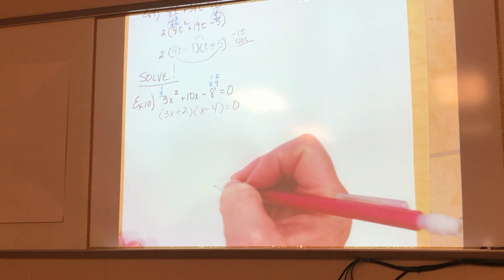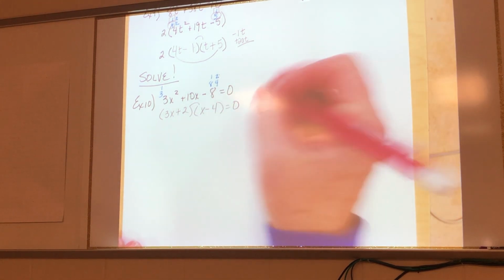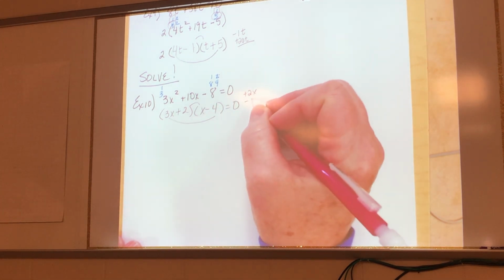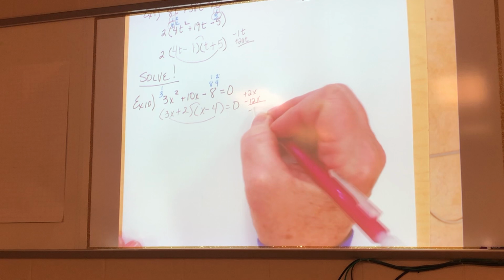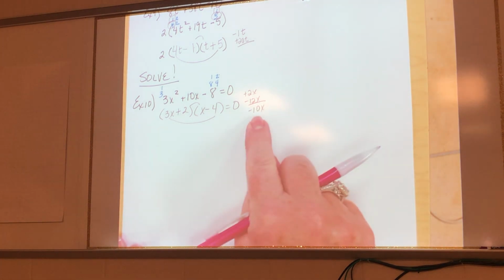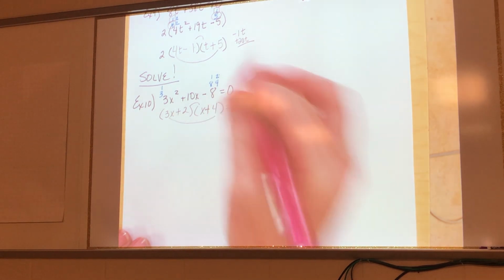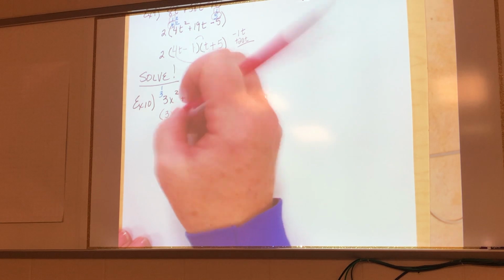2 and 4. So I get a plus 2x, a minus 12x. So I got a negative 10x. The number's good, the sign's wrong. What gets moved? Yeah, just change your signs. This becomes a plus, and this becomes a minus.